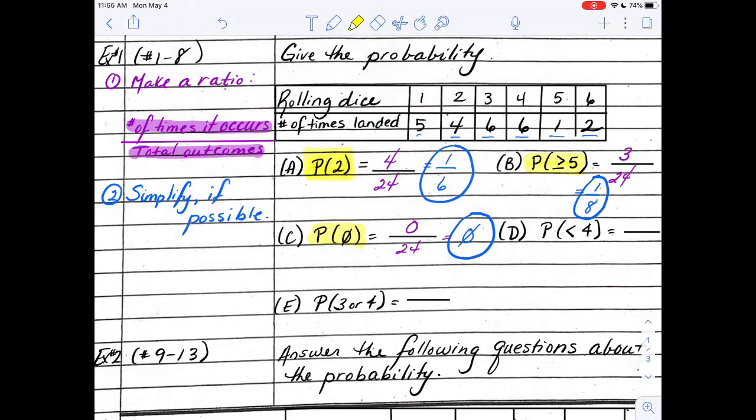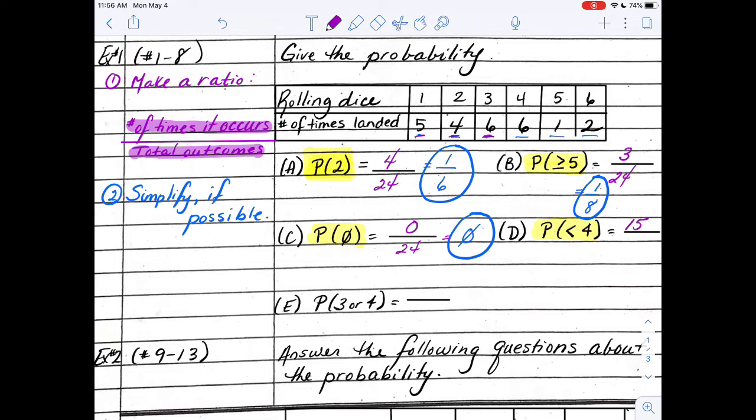Then looking at the next one, what's the probability I get less than 4? Well, the only numbers that are less than 4 are 3, 2, and 1. So how many 3s, 2s, or 1s do I have right now? Well, I can see 5, 9 plus 6 is 15.